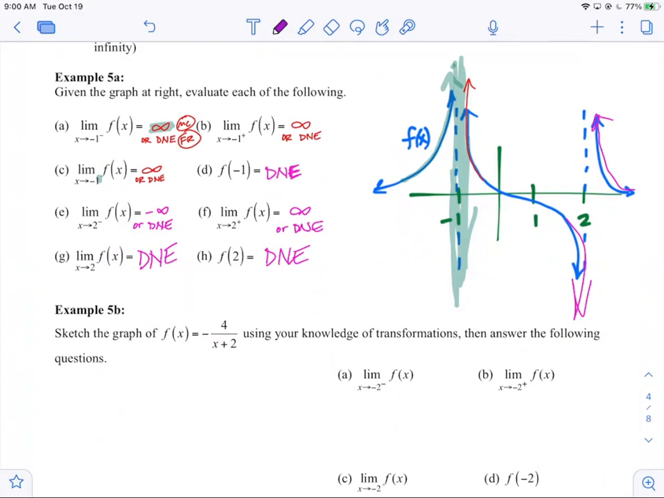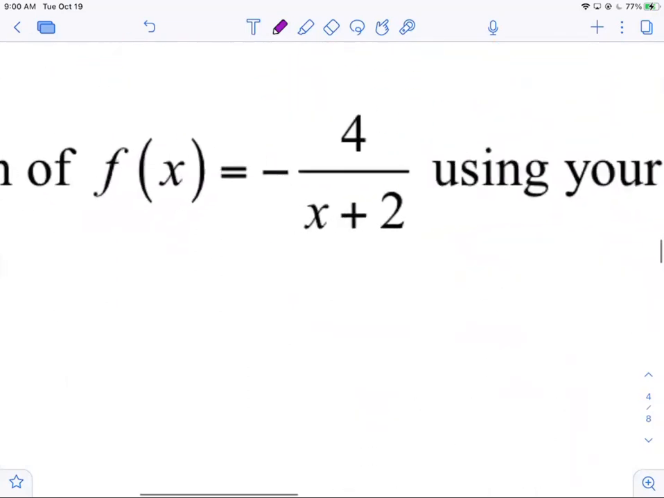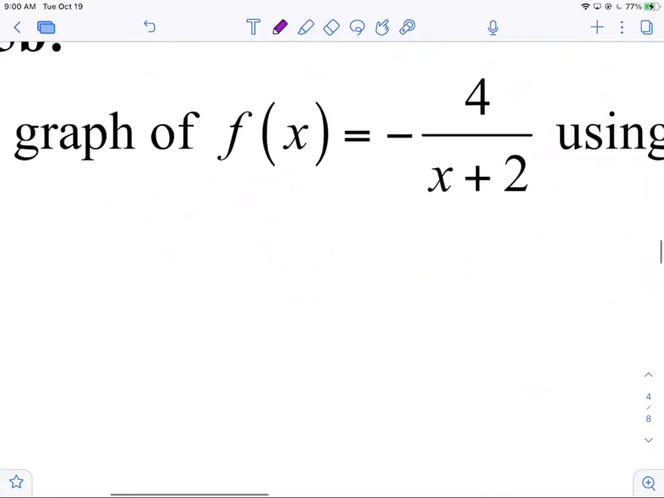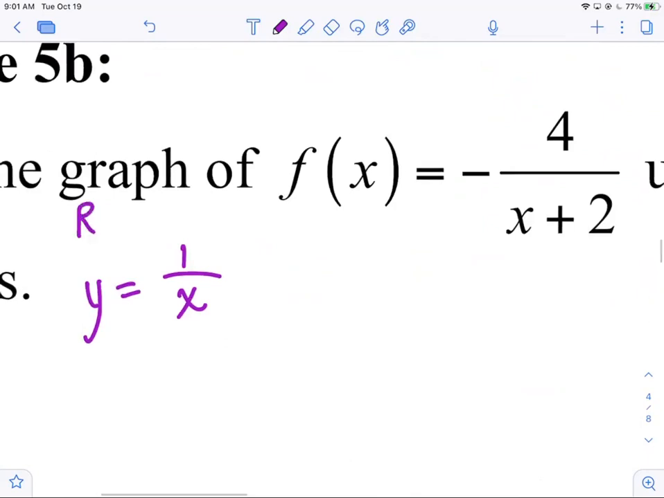All right. Let's go ahead and do example 5b. It says sketch the graph of that using your knowledge of transformations and then answer the following questions. So y'all had transformations in algebra 2, right? Yeah, you did. Absolutely. This has a parent function that after today, you need to know, okay? This is a transformation of the parent function y equals 1 over x, okay? It is called the reciprocal function. That's its name, the reciprocal function. Because all it does is it takes its input x and flips it, 1 over x.